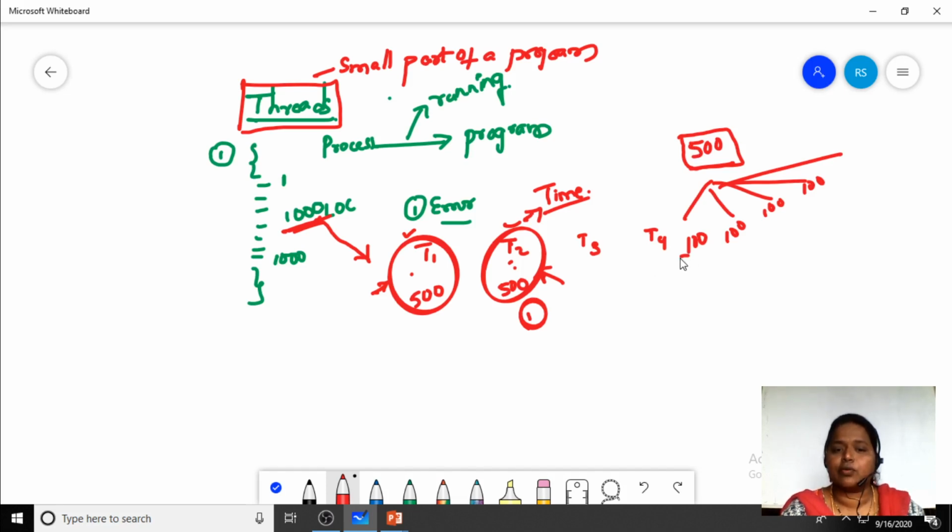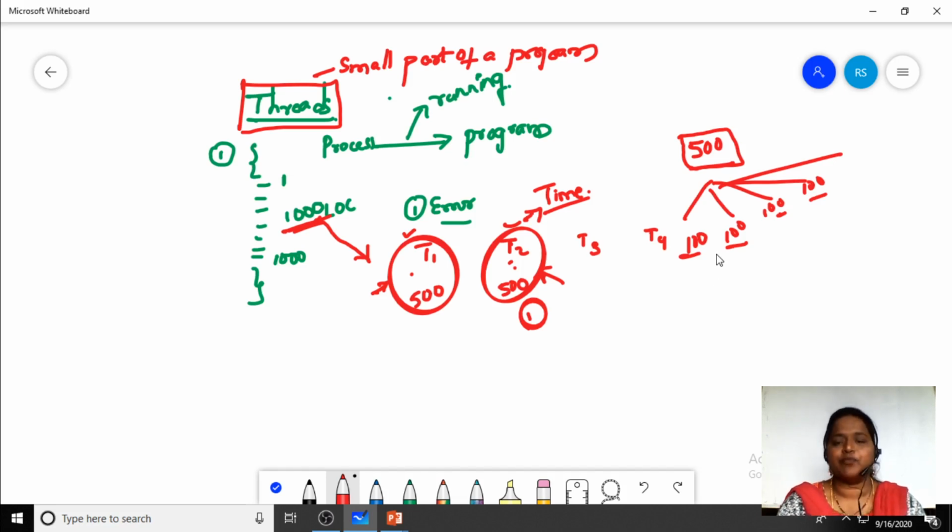If you execute 100 instructions, we can complete it very easily, and if there is any error in 100 lines of code, we can find it very easily. That is the main advantage of having a thread.